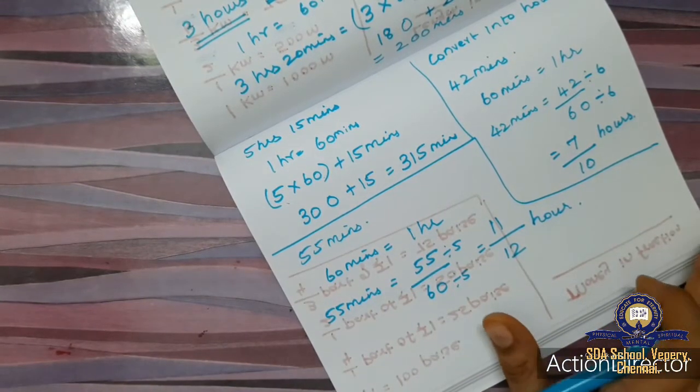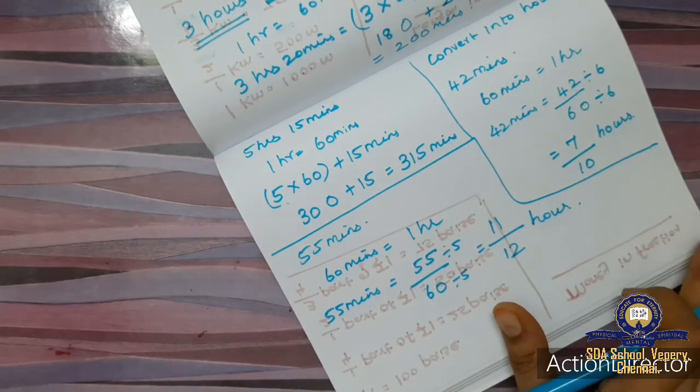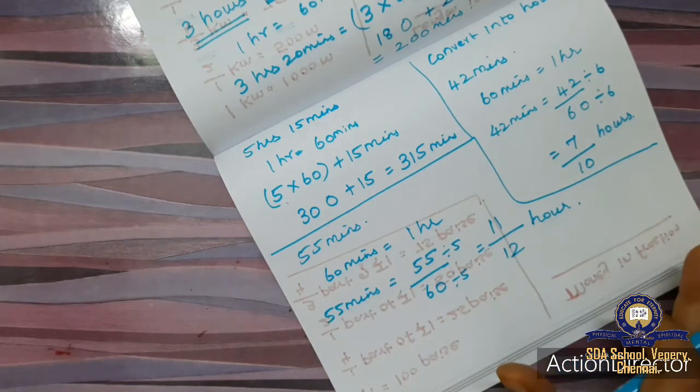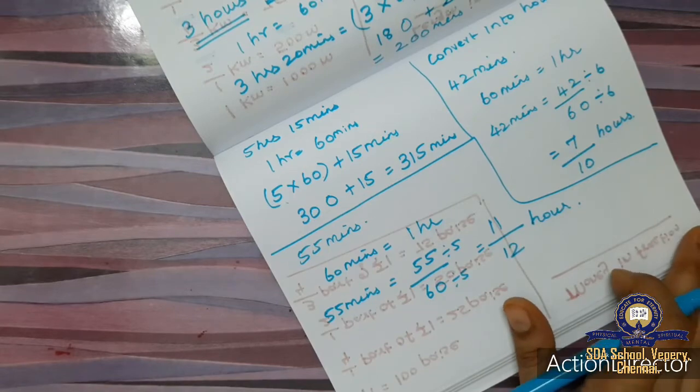Okay, I think you all are clear with this. So hours to minutes multiply by 60. Minutes to hours divide by 60.